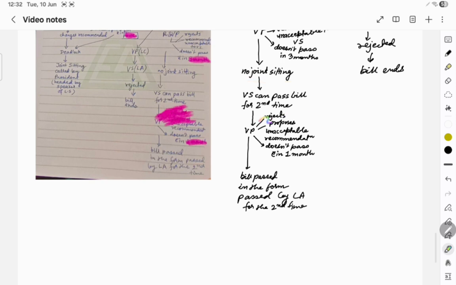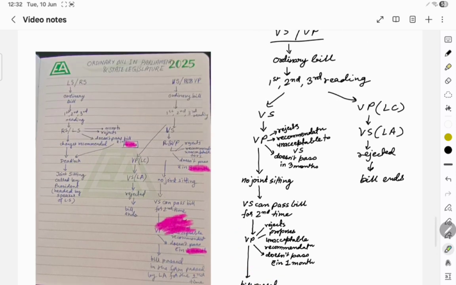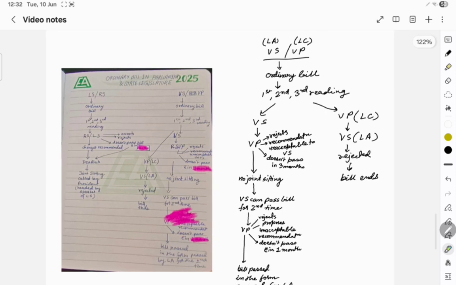The Vidhan Sabha can pass the bill for the second time. The Vidhan Parishad can again reject it, propose unacceptable recommendations, or if it doesn't pass the bill within 1 month, then the bill is passed in the form passed by the Legislative Assembly for the second time. So the second time, the form in which the Vidhan Sabha had passed the bill, the bill will be passed in the same form.